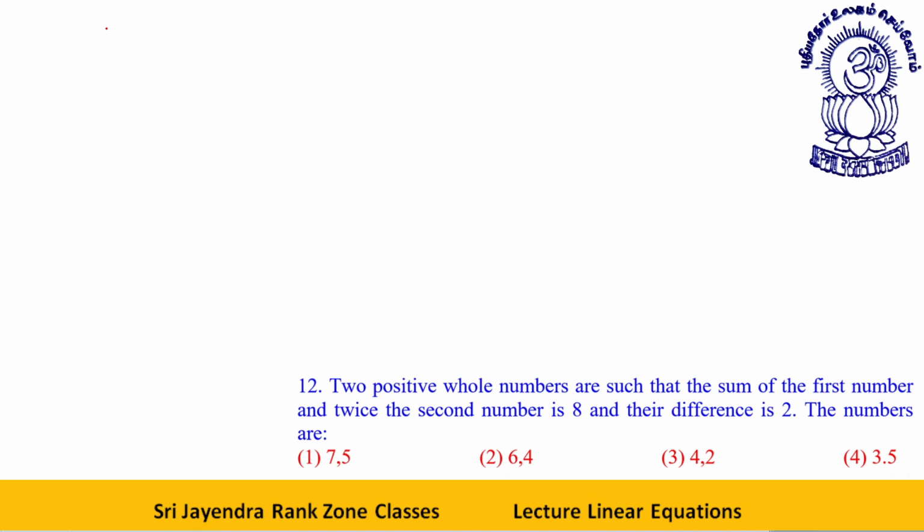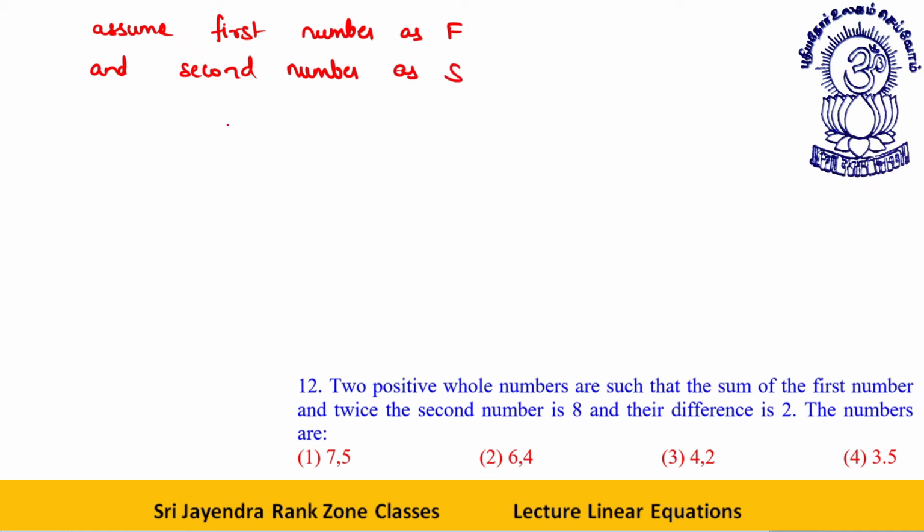Let the first number be F and the second number be S. According to the question, F plus 2S is equal to 8 and F minus S is equal to 2.